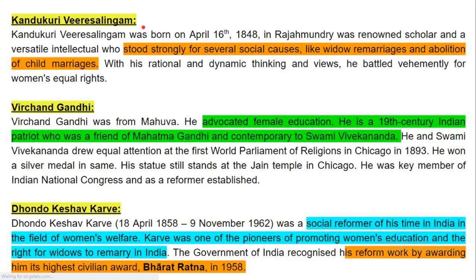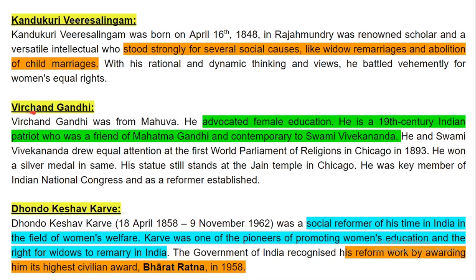Now next, Kandukuri Veeresalingam. He was born on April 16, 1848 in Rajamundry, was a renowned scholar and a versatile intellectual who stood strongly for several social causes. So he fought for several social causes like widow marriage and abolition of child marriage. With his rational and dynamic thinking, means with his logical and dynamic views and opinions, he battled vehemently for equal women's rights.